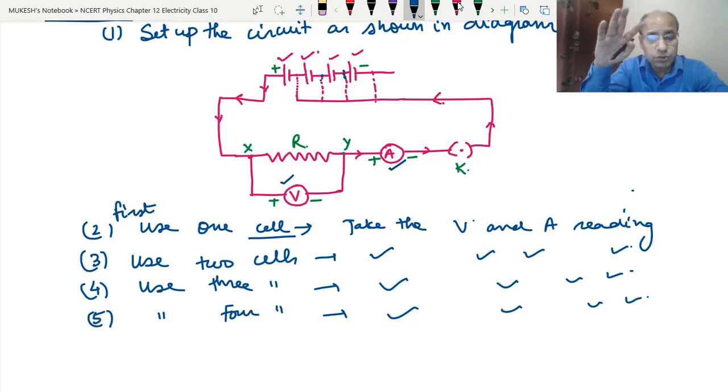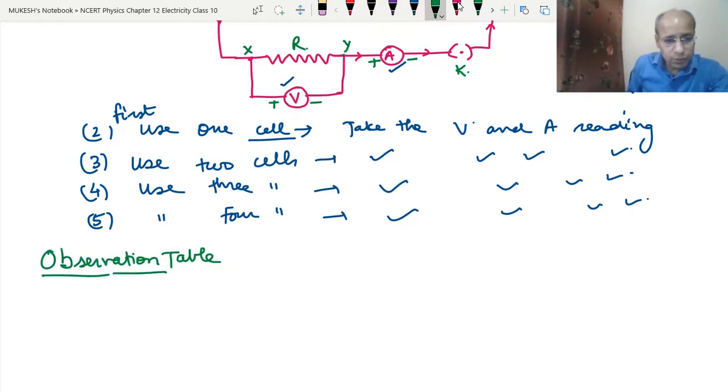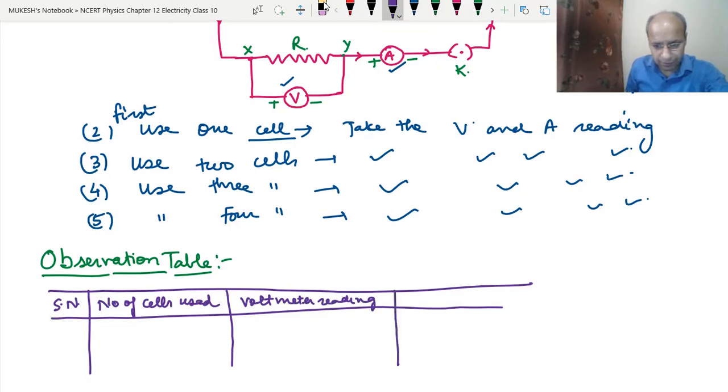Now simultaneously we will write these values in a table. So we will make a table, which is called the observation table. In the observation table, first we will write the serial number, then the number of cells used, then the voltmeter reading, and then the ammeter reading. So this will give us the V and this will give us the I.